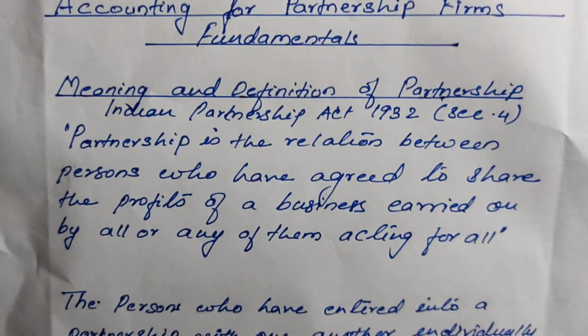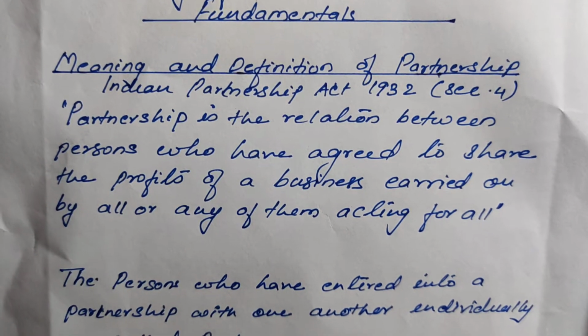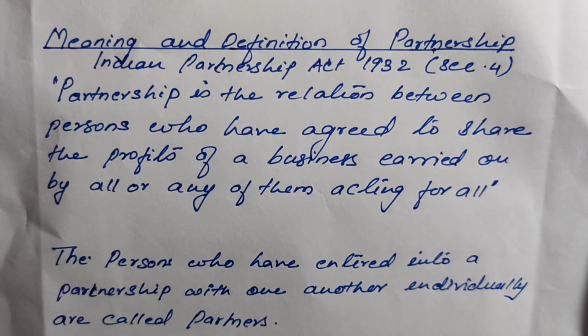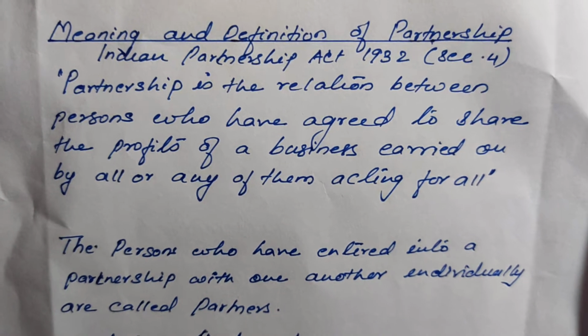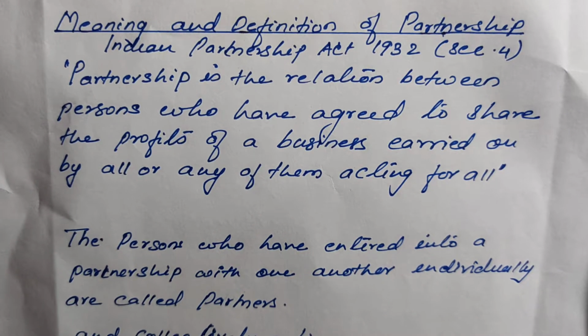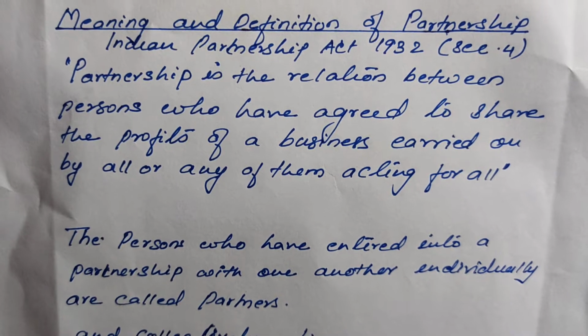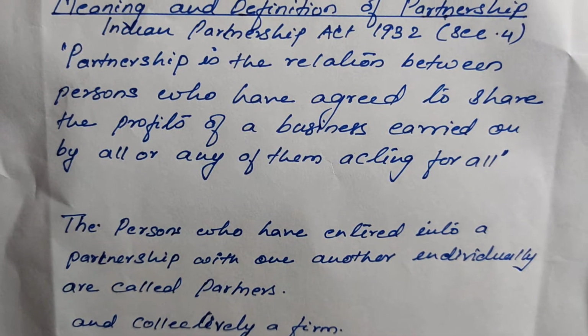In class 11 we learned journal entry, ledger, trial balance and final account, and that all was related to the sole proprietorship. That means a single person handling the business. Okay. So if that person wants to expand his business, naturally he needs more capital and more persons to manage the business and bear the risk.